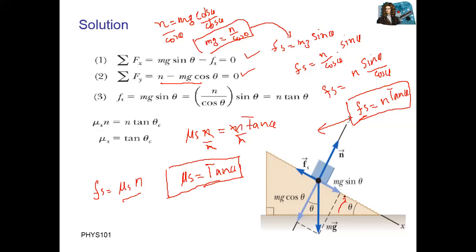Static friction depends upon what? Depends upon theta here, the angle. Yes, angle. That angle is called what? That angle is called the critical angle, when the body just starts motion.